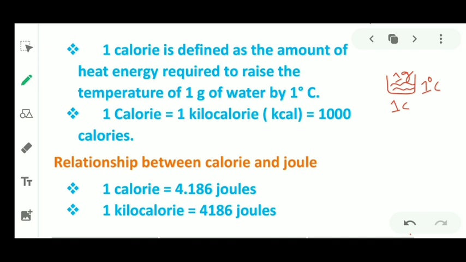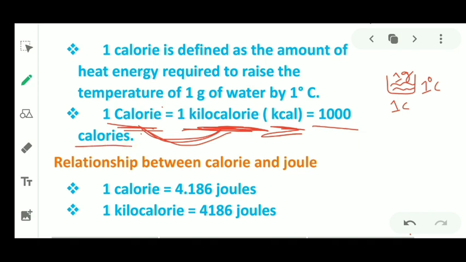Now 1 Calorie equals 1 kilocalorie. If you write 1 calorie with capital C, it means 1 Calorie equals 1 kilocalorie. Both are the same and both are correct. You can write 1 calorie with capital C, or you can also write 1 kilocalorie or kcal. Now 1 kilocalorie equals 1000 calories.